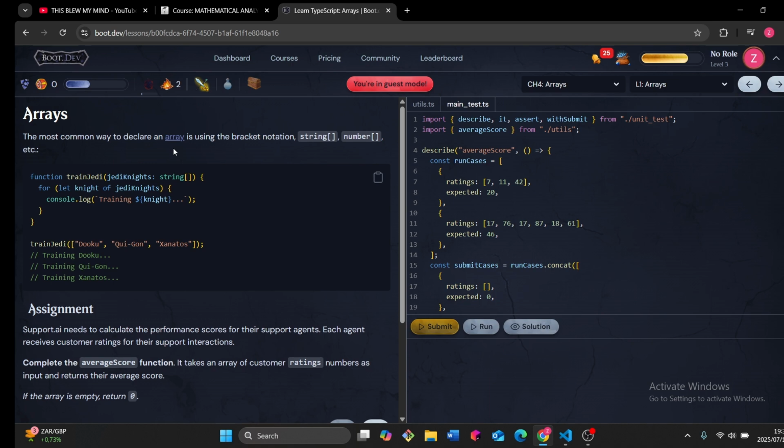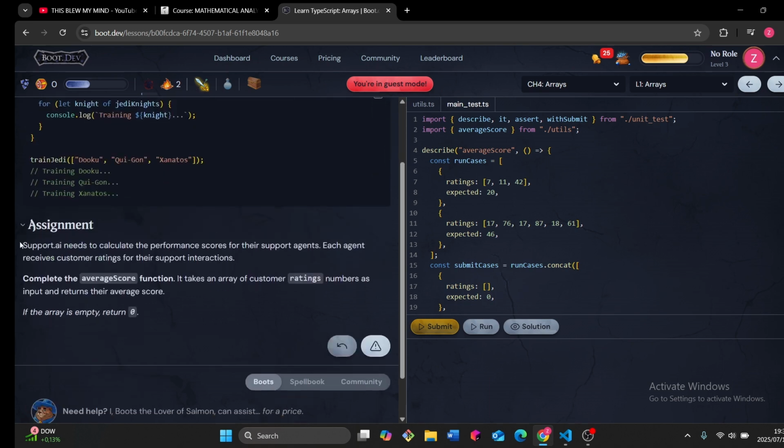The most common way to declare an array is using bracket notation. Okay, string, number, etc. Then there's a function. This is an array of strings, so we're looping over the array of strings, and then we'll console log each element in the string.